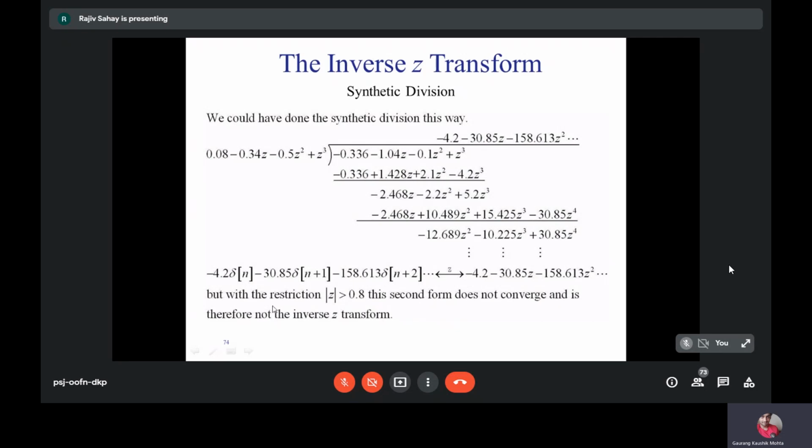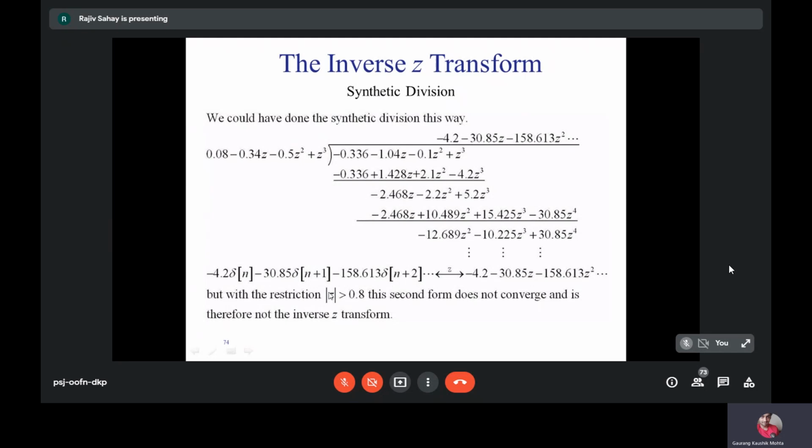Now, the additional restriction that you had in the question was that the ROC includes the unit circle, or the ROC is beyond mod z greater than 0.8. So this particular signal is what kind of a signal? Anyone? Non-causal. Yeah, it is non-causal because it exists on the left-hand side. It doesn't exist on the right-hand side. Okay. Delta of n plus 1, delta of n plus 2, all of that exists only on the left-hand side of the origin. So it is a non-causal signal.